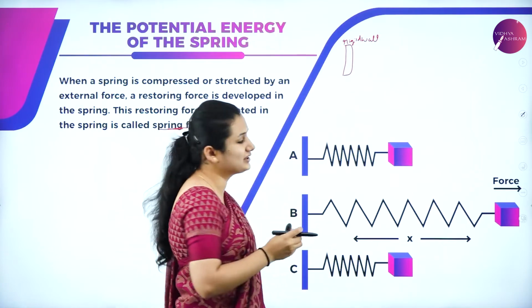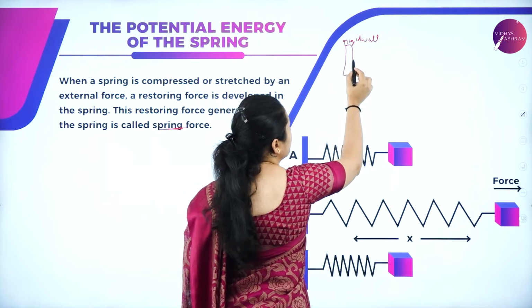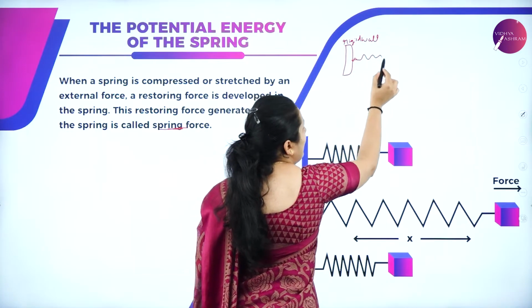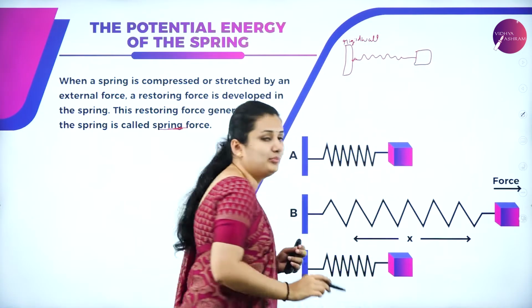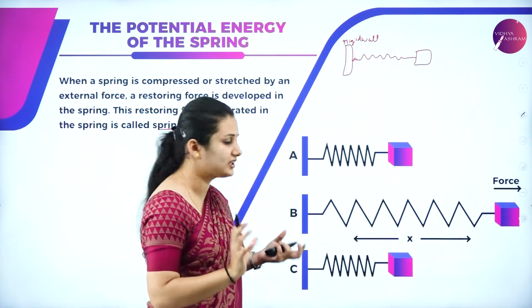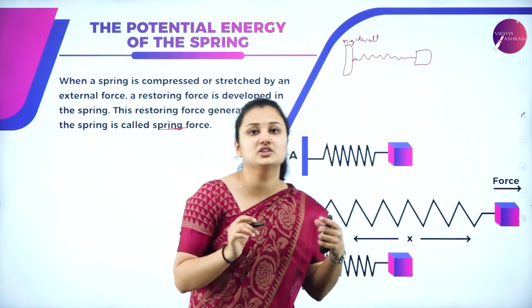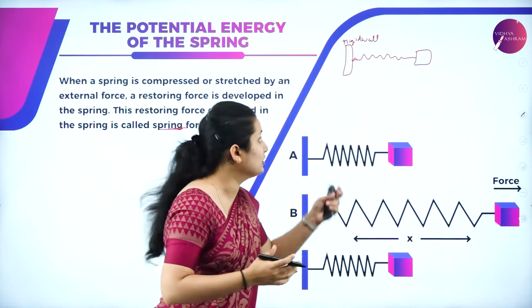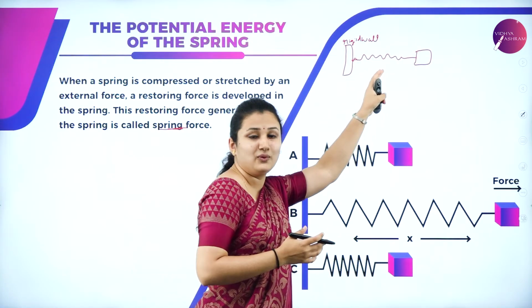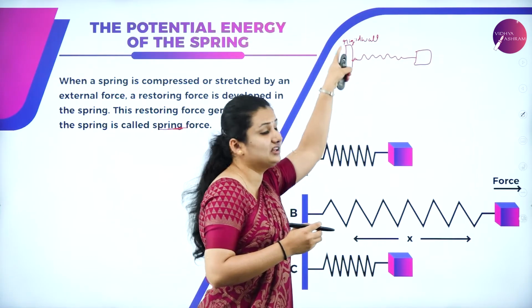One end of the spring is connected to the rigid support and on the other end you have connected a load, a brick or a block which has a certain mass. One end is connected to the rigid wall. Rigid wall means it will not deform. There will be no deformation in the wall. When you apply force on the spring, when you elongate or compress it, that force is not affecting this wall.